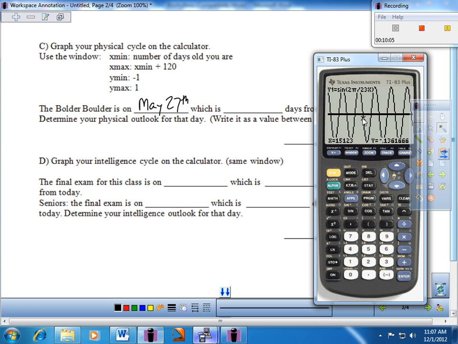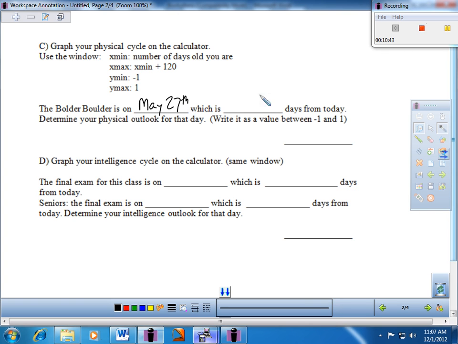And so then it puts me right on the graph, and you could see, just for example, on that particular day, my biorhythm would be a little below the midline. So certainly not peaking by any means, not terrible, but not bad. So something along those lines. Okay, so you're going to have to do that for whatever day it is from now, May 27th.